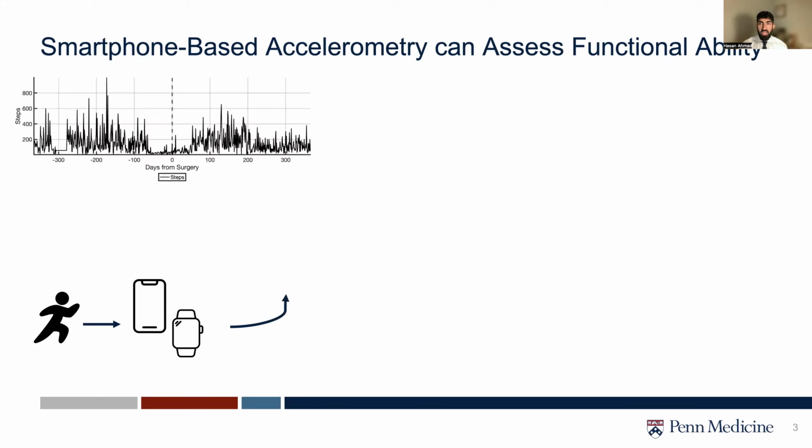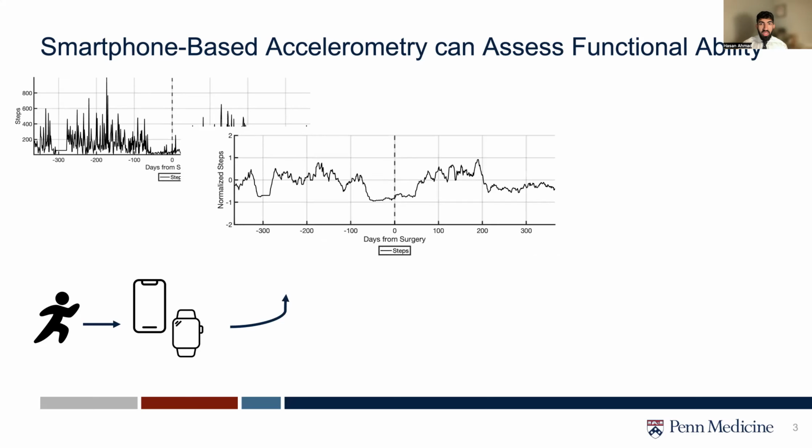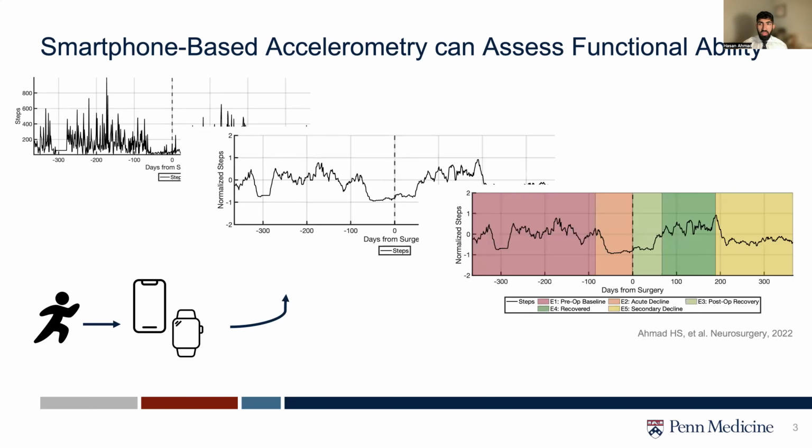Here we can see the raw steps taken per day, followed by normalizing and smoothing this time series. The last panel applies our data-driven algorithm to the patient, which automatically segregates the patient's time series into 5 discrete epochs: the patient's preoperative baseline, a period of acute functional decline prior to surgery, which could be due to an acute process such as disc herniation or an acute on chronic process such as exacerbation of spinal stenosis.